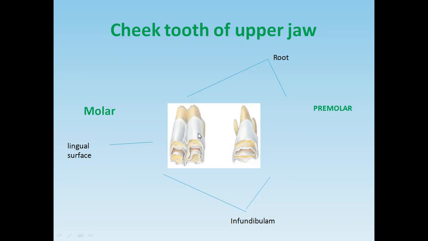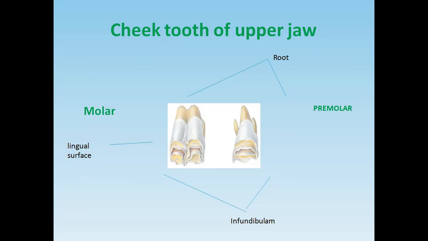This surface is the lingual surface because it faces towards the tongue, but the concavity is showing the opposite surface. So this is towards the buccal surface in the upper cheek tooth, molar and premolar.